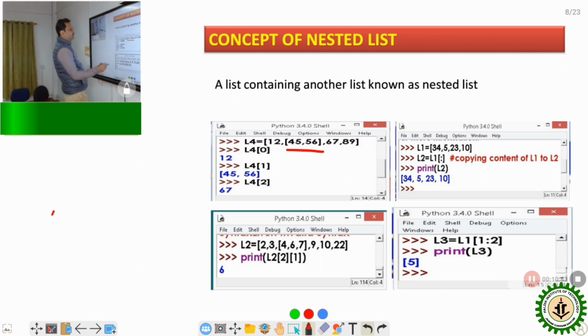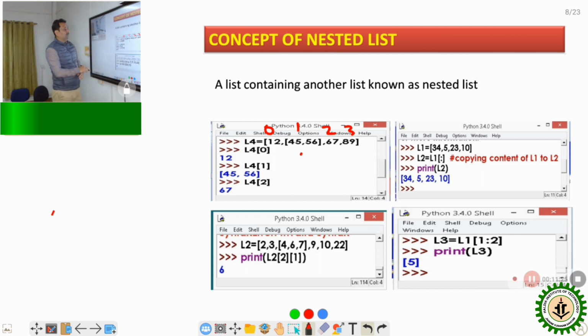And what will be the indexing here? This is indexing 0, and this list is also indexing 0, and this is indexing 0, and next this is indexing 1, this is indexing 2, and this one is indexing 3. So in the particular case without a nested list, the first one is indexing 0, the second one is indexing 1, then indexing 2, indexing 3, and so on. But in the nested list, the first is indexing 0. So this is the sublist, and this sublist indicates indexing 1, indexing 2, indexing 3.